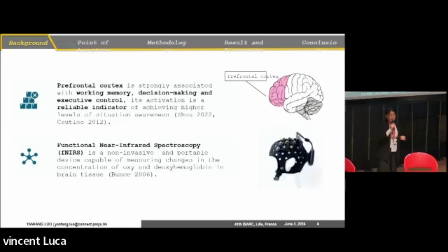And some techniques such as fNIRS, functional near-infrared spectroscopy, because it's a non-invasive and also portable device, can capture the neural activation in our brain. So how can it do it? It can capture the change of oxygen level in our brain. Which means, okay, if some part of our brain has more oxygen, it has more neural activation.